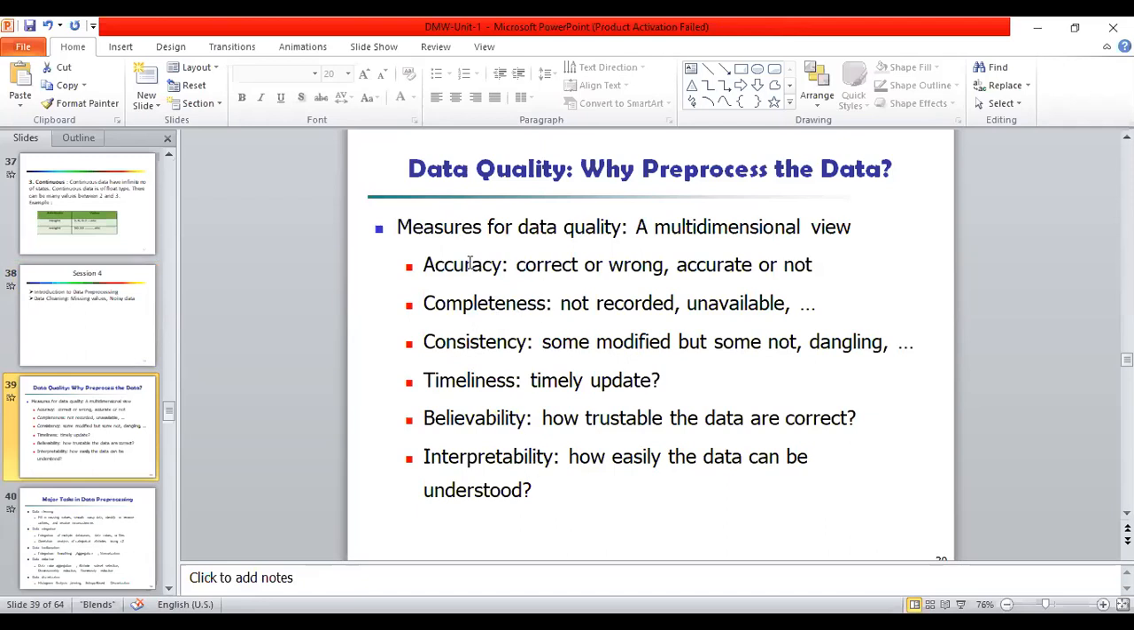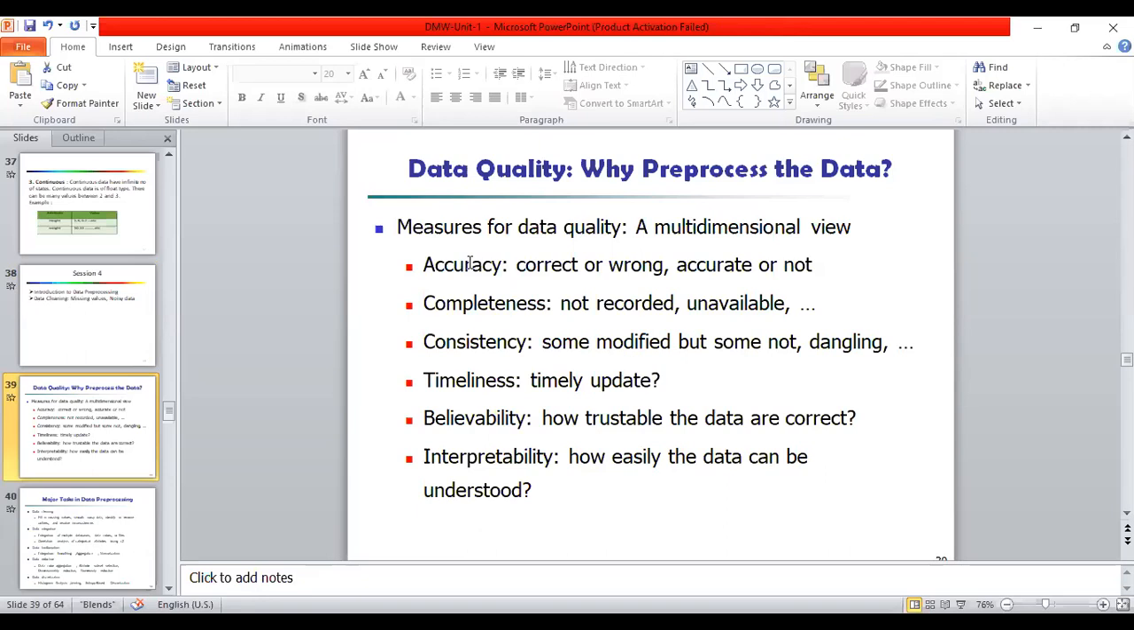So what is accuracy? Accuracy is nothing but how accurate or correct the data is. Then completeness, how many records are available. If the records are not available or data is not filled in, then it is called incompleteness of the data. Consistency, some of the data may be modified, or errors are there in the data, it's called inconsistency.